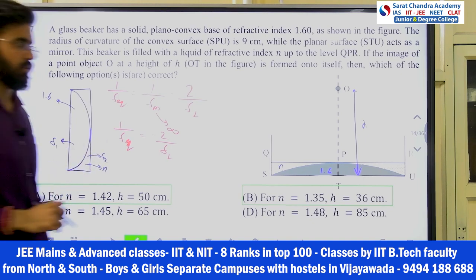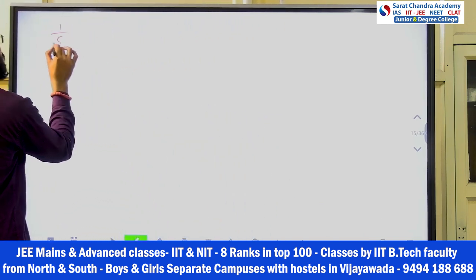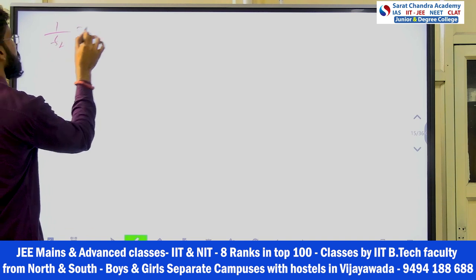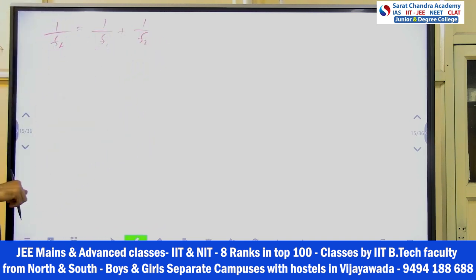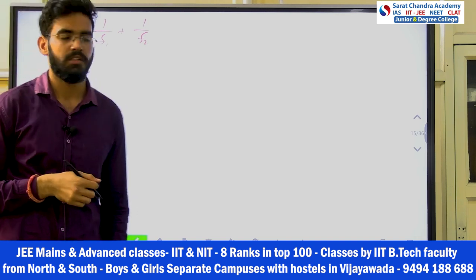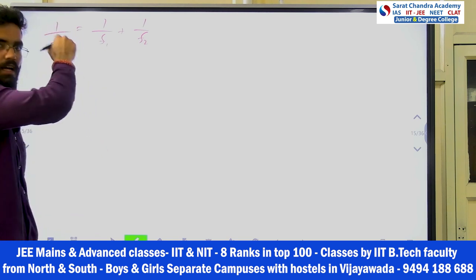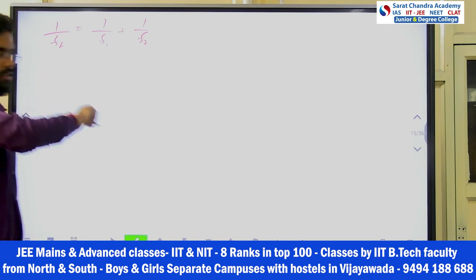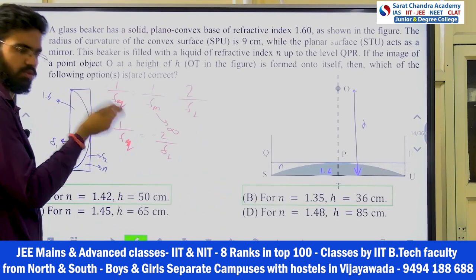So for that, what is the formula? 1 by FL equals 1 upon F1 plus 1 upon F2. But I have to calculate F1 and F2 also because I know the radius of curvature and refractive index, right? So then I will go now for F1 and F2. Then I will put in this formula, I will get the FL. Then I will put that answer in the next expression here also, and I will get the F equivalent. Then what to do, that I will tell you.